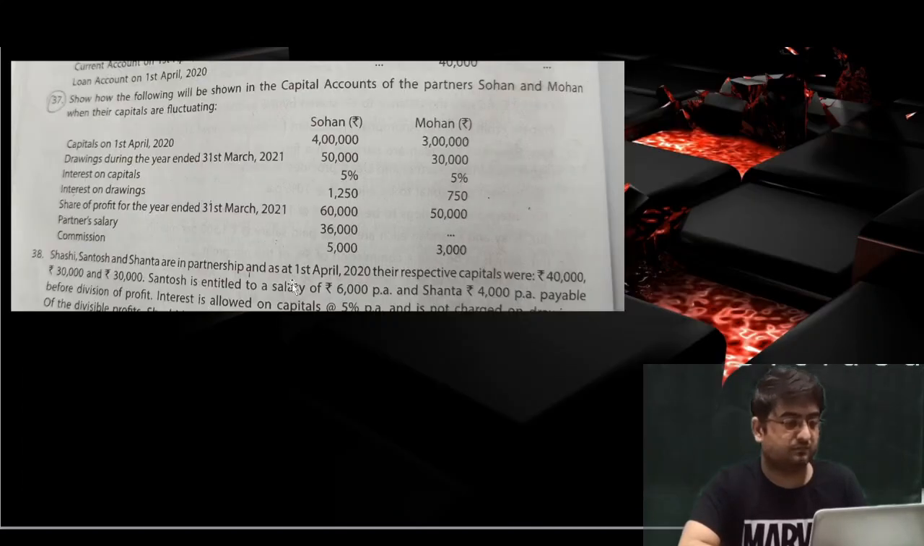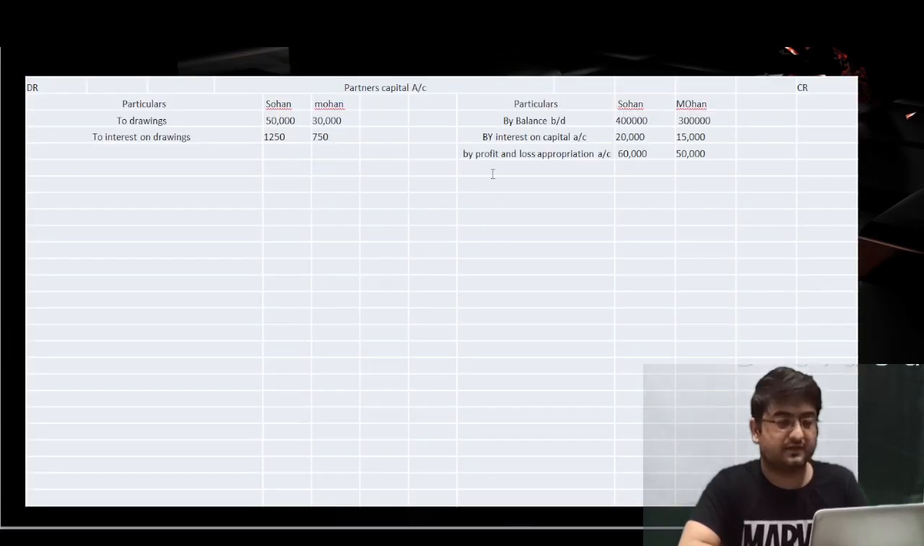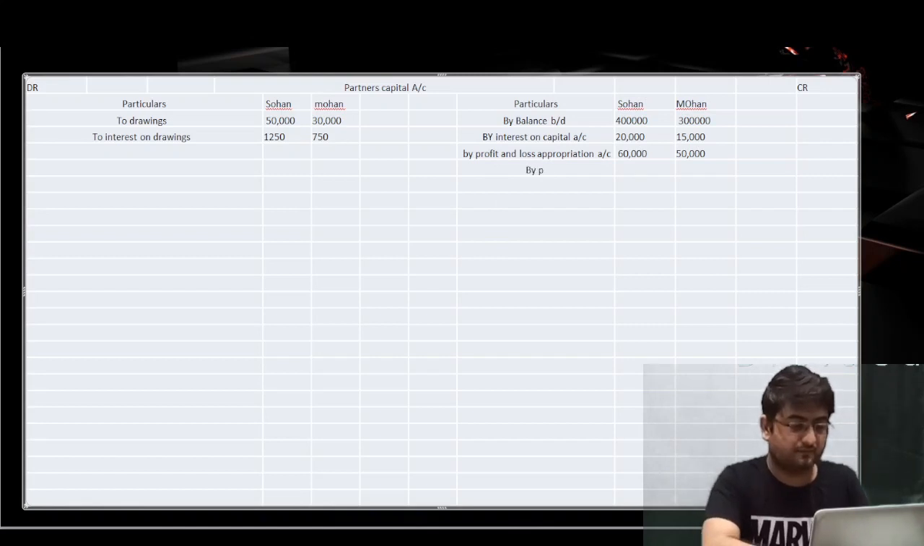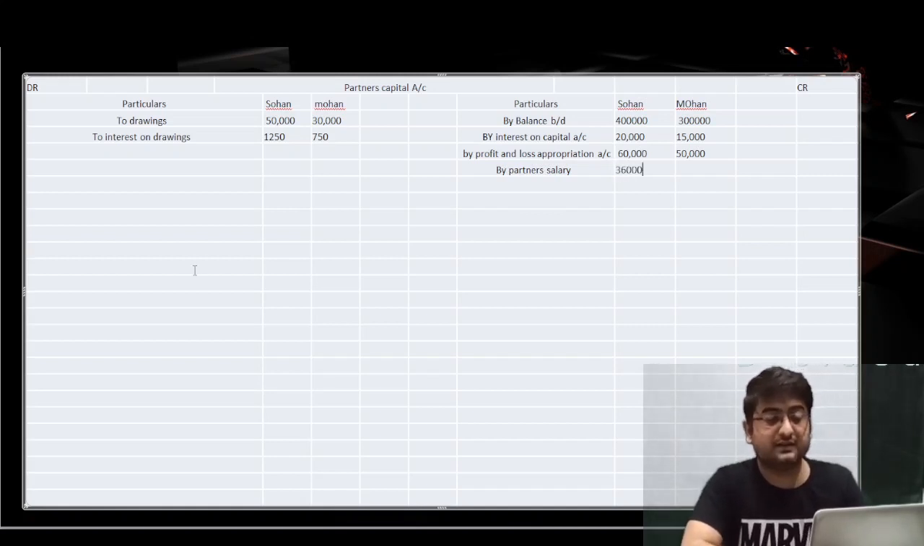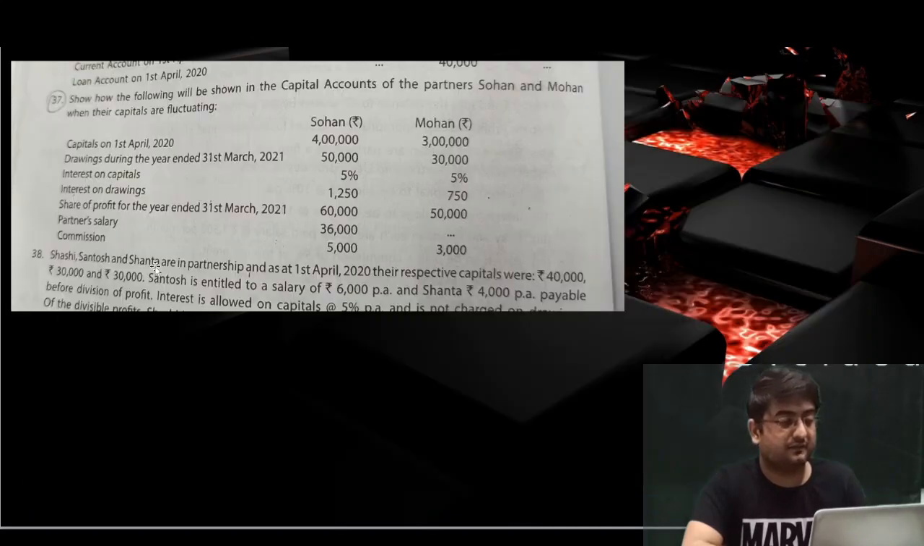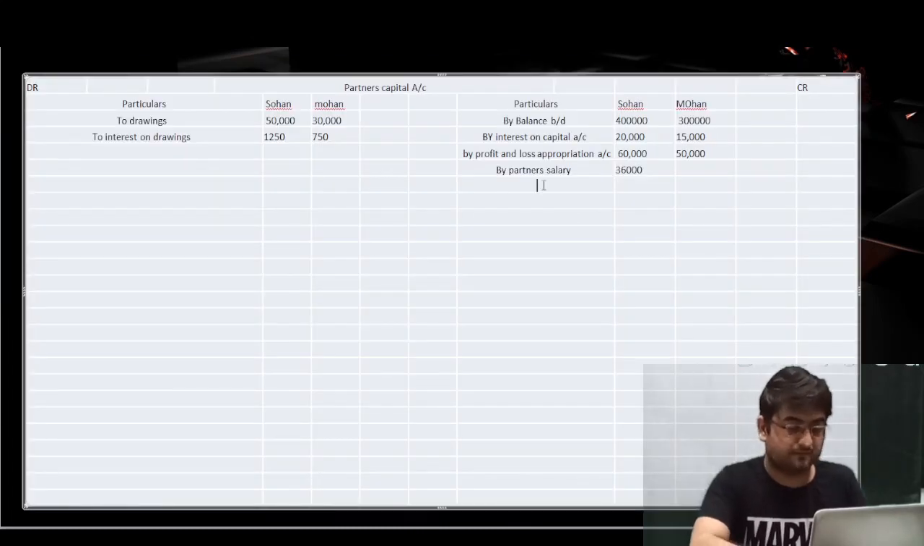Next we have the partners salary to Sohan only, so we'll write on the credit side as well, by partners salary in the column of Sohan only, not in the column of Mohan, because Sohan is only getting the salary. So what next we have over here, the commission. Both the partners are getting commission, 5,000 and 3,000. We'll simply write by partners commission as 5,000, and I guess that amount was 3,000 rupees.